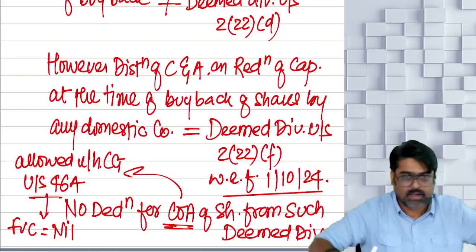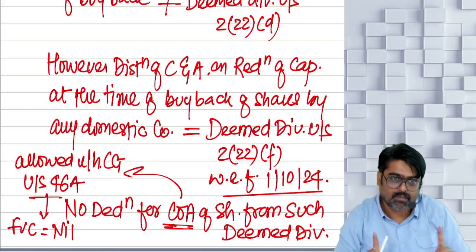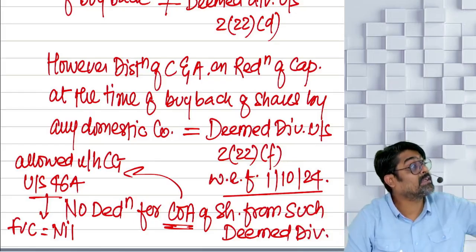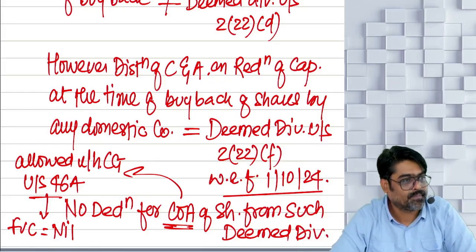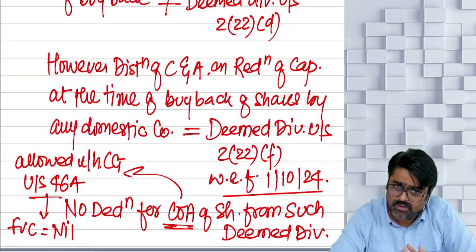That loss and this income, net amount will be that much only, which would have been taxed in the form of capital gain. Understood?